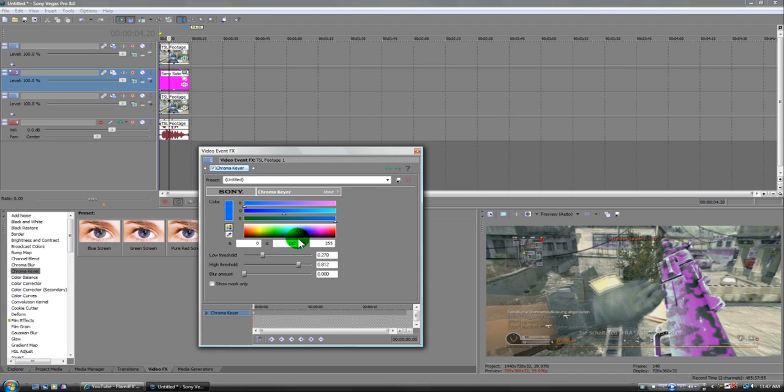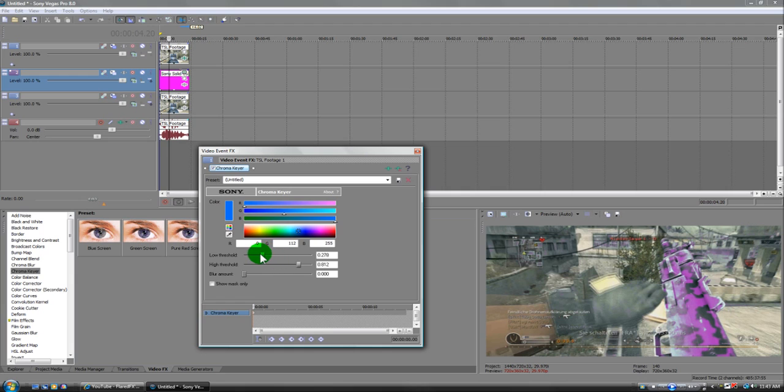Basically, red is 0, green is 112, and blue is 255. Pretty simple. And you can mess with the low threshold and high threshold. I have mine at 278 for low threshold, and high threshold I have at 812. And blur amount 0.